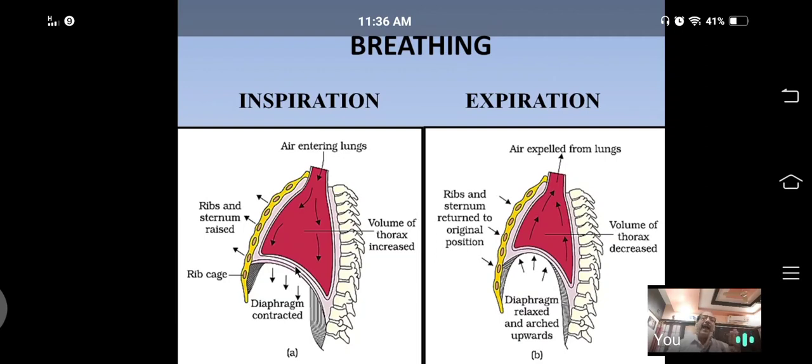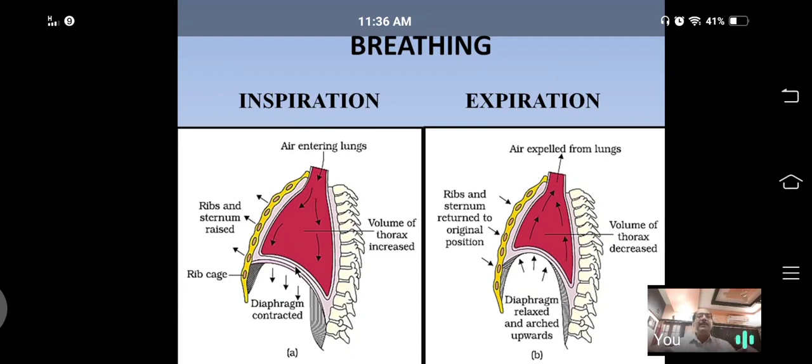Inspiration is an active process because during contraction, the muscles consume energy in the form of ATP. That's why inspiration is called an active process.